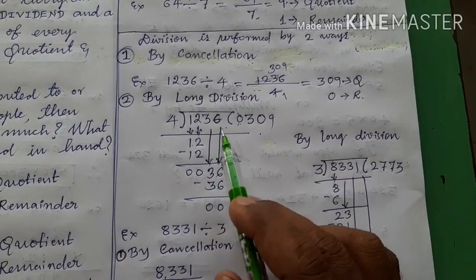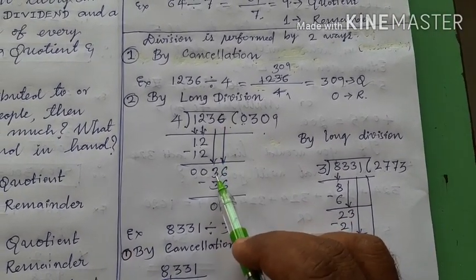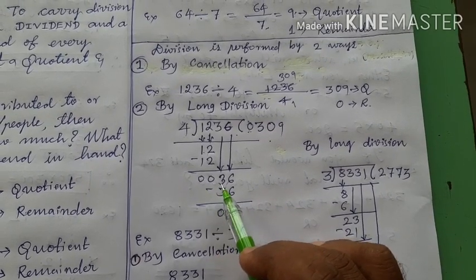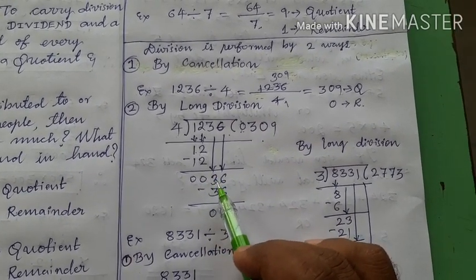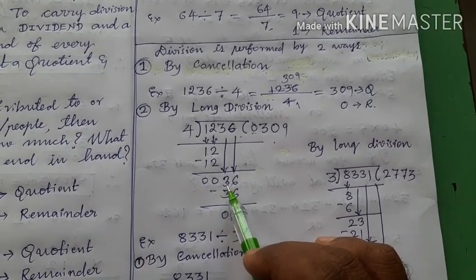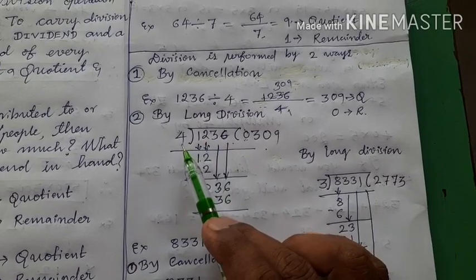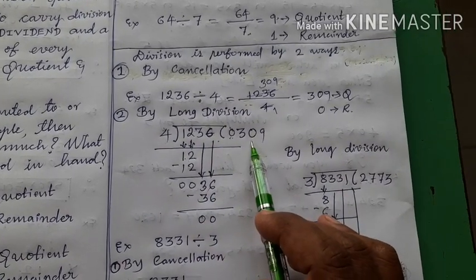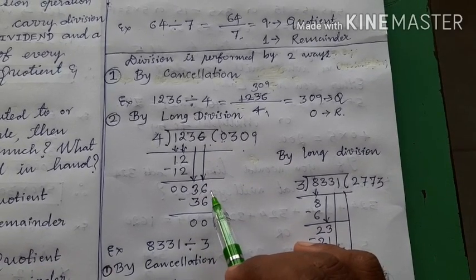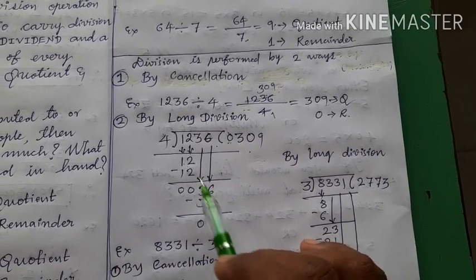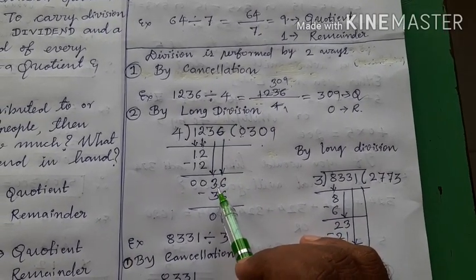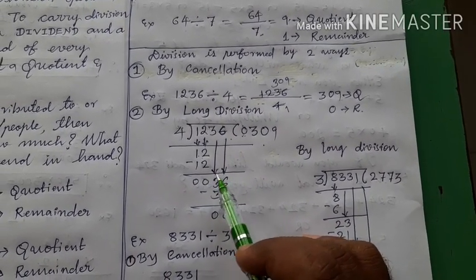Okay, next digit is 3, take 3 down. What is the value of 3? It is 3 only. So when you take the digit 3, the value of this down-taken number is less than the divisor, that is why you will put 0 here. So next you take 6 down, it became 36. You should not compare whether 6 is bigger or 4 is bigger. When you take 6 down, what is the digit in front of it? 3 also. You should count this 3 and 6 both.